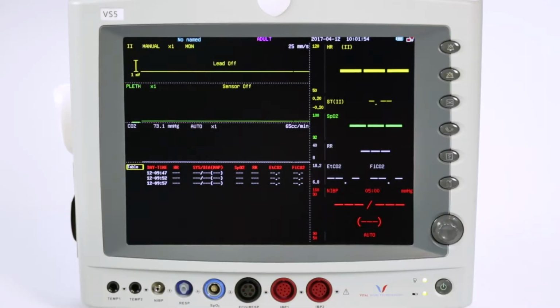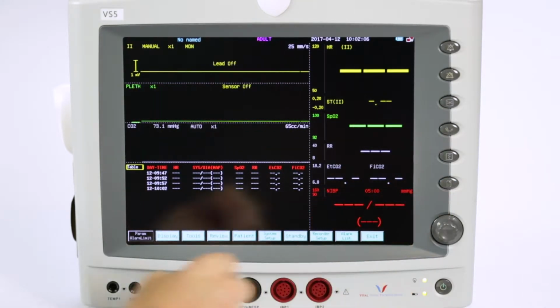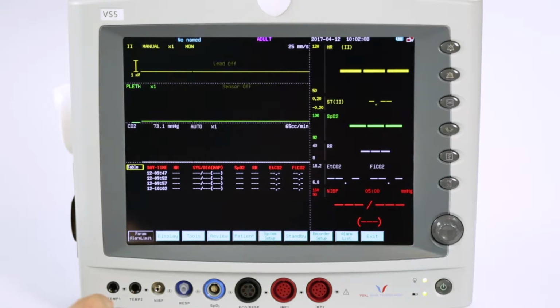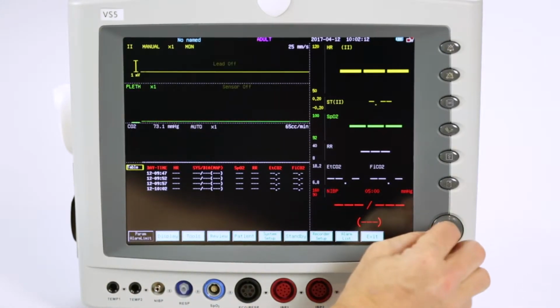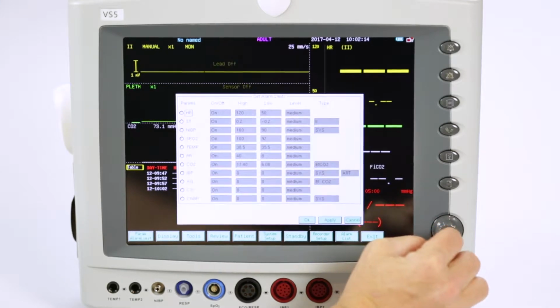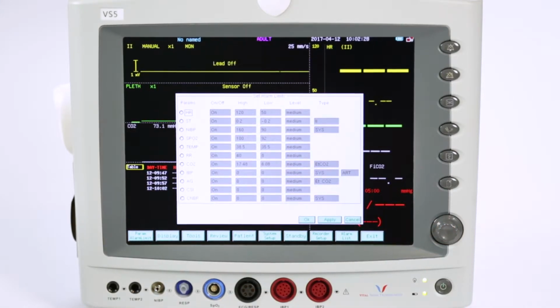Today we'll be covering how to change your alarm settings on your VS5 monitor from Vital Signs Technologies. First, press the menu button. Roll the knob to highlight Parameter Alarm Limit. Press the knob. Roll the knob to highlight the desired parameter to change.